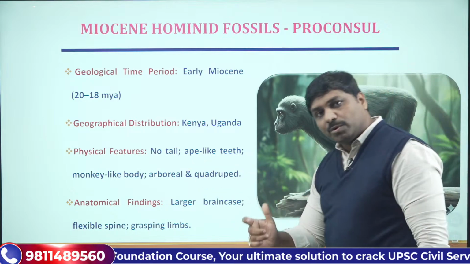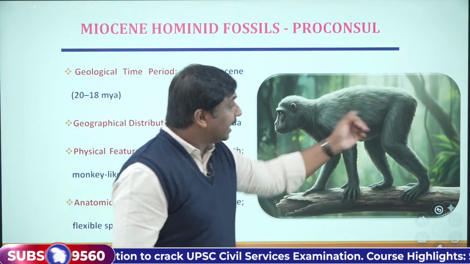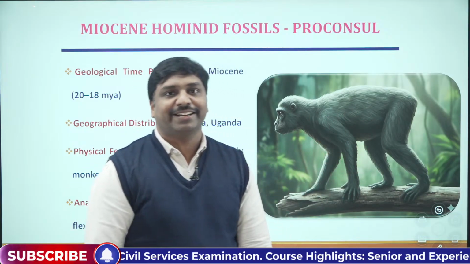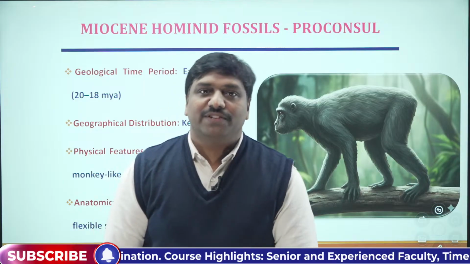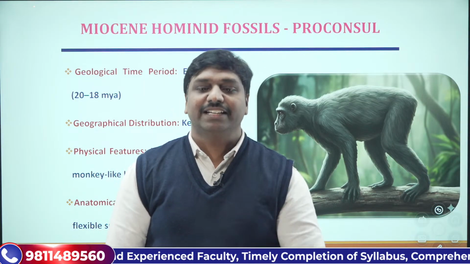So it is arboreal, it is quadruped, it has a monkey-like body, there was no tail, and the teeth were monkey-like. So these were some of the physical features that you must and should remember about Proconsul. Is that clear for you?